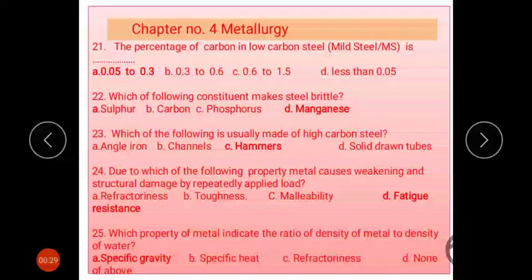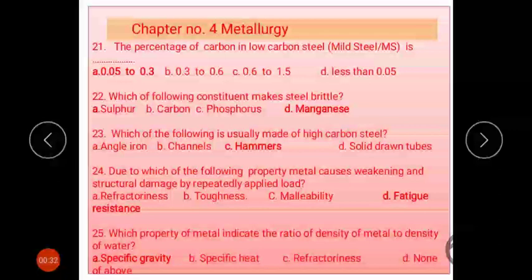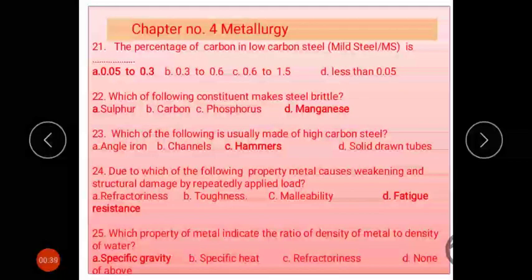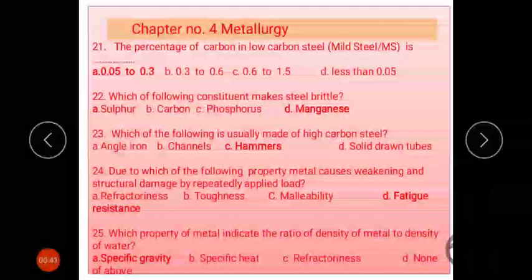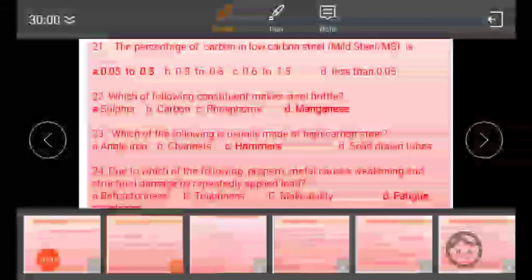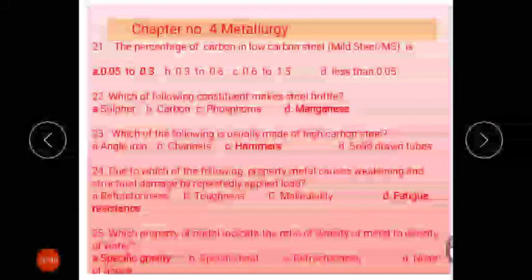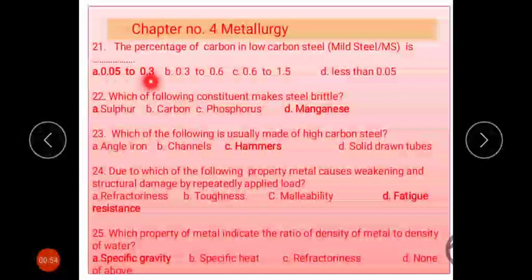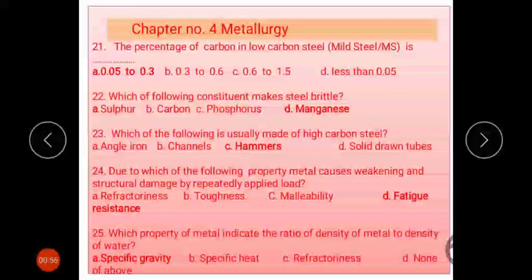We know that there are three types of carbon steel: low carbon, medium and high carbon. In this question, what is the percentage of carbon in low carbon steel? The answer is A, that is 0.05 to 0.3% carbon present in low carbon steel.